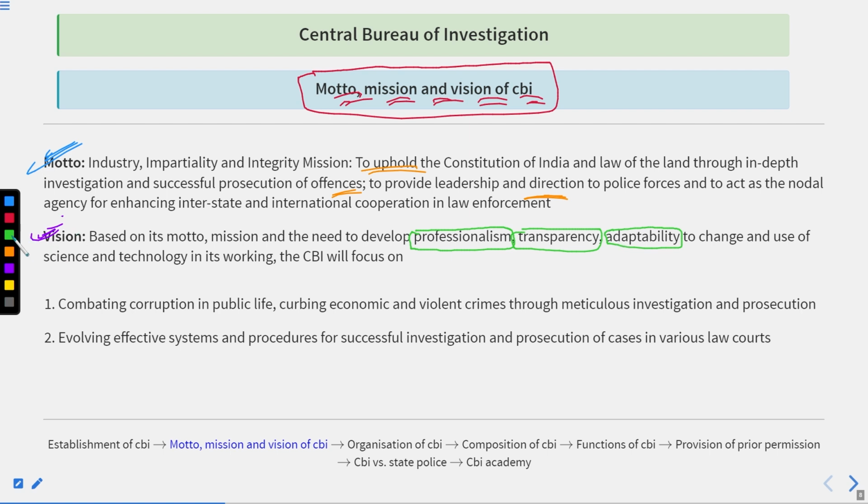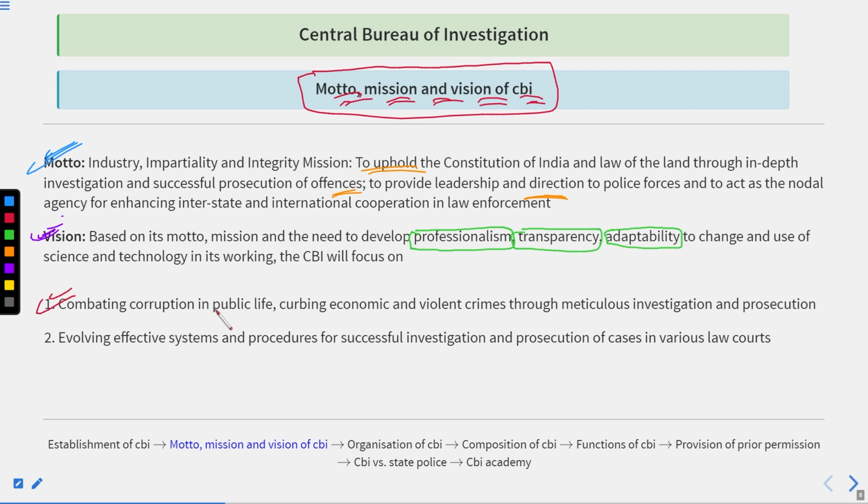First is combating corruption in public life, curbing economic and violent crimes through meticulous investigation and prosecution. This is the first vision.